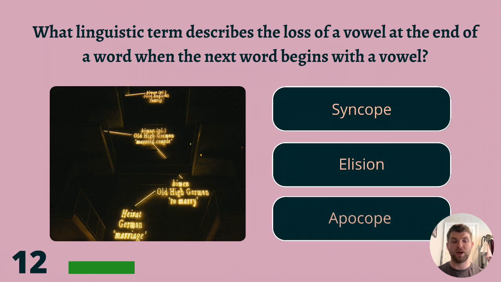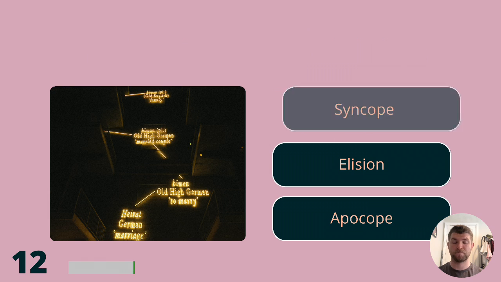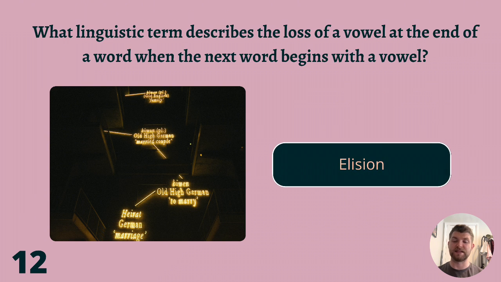12. What linguistic term describes the loss of a vowel at the end of a word when the next word begins with a vowel? Syncope, elision, or apocope? The correct answer is elision.